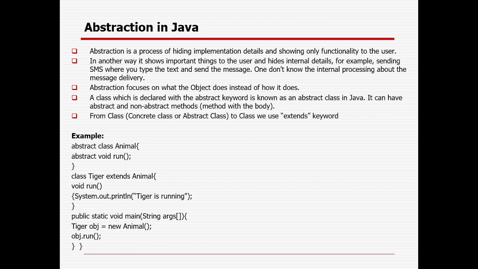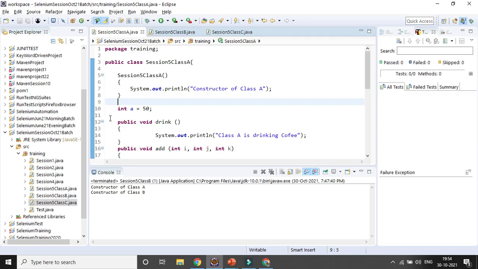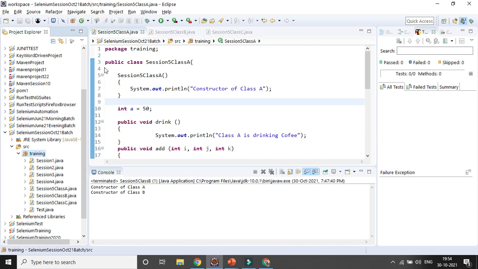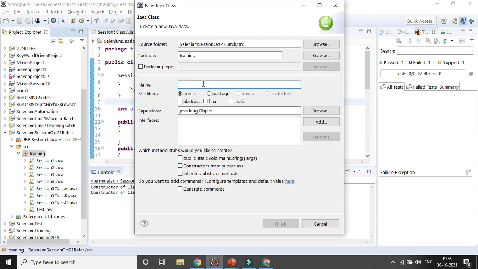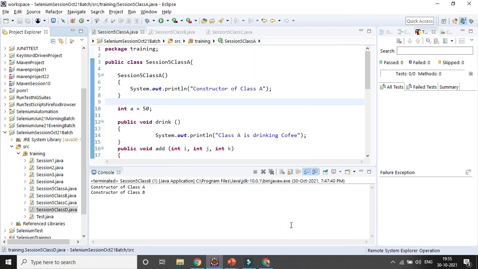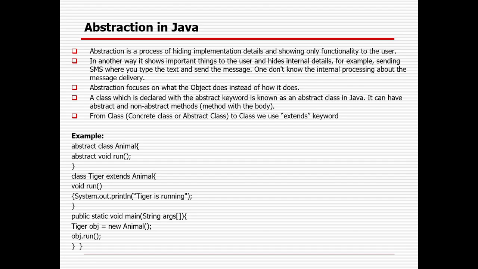So I'll be creating one more class here, class D, say. I am not using any public static method. I'll just write some methods here. First I'll declare it as an abstract class. How can I declare it?